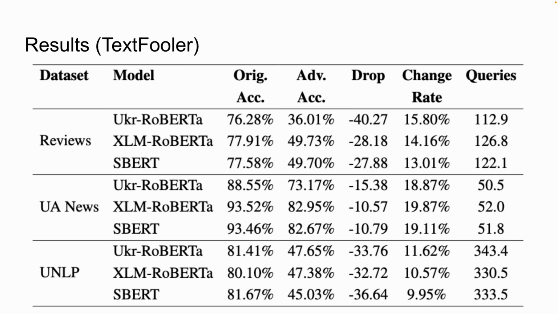Here are our results on the TextFooler attack. We have 3 different datasets, 3 different models, and we have original accuracy, adversarial accuracy, drop, change rate, and queries. You can see that the drop for some datasets like reviews and UNLP is higher than 30%, while we change around 14 or 10% of the sentence. So it's not a lot. On the other hand, for UI News, we changed 20% of a sentence, but the drop is only around 10-15%.